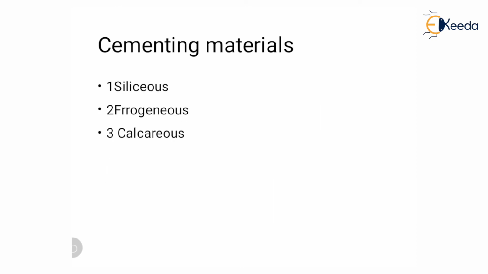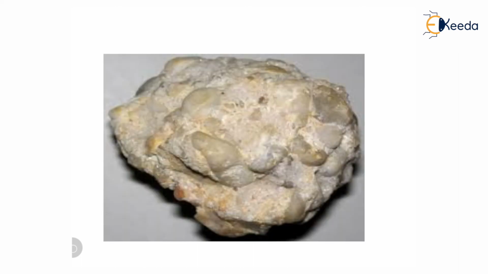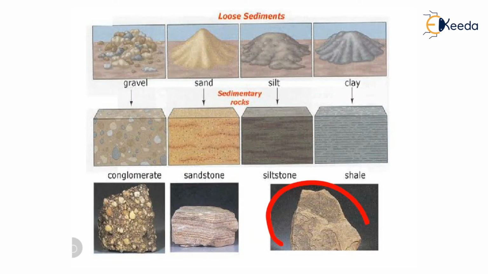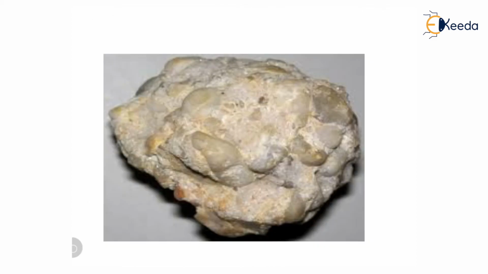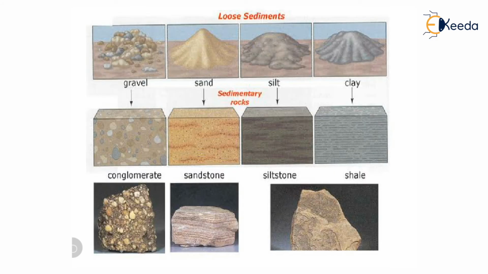Then the cementing material is siliceous, ferruginous or calcareous. See, this is the conglomerate, and it consists of calcareous cementing material. And see, this is the shale, which consists of ferruginous cementing material. And sometimes siliceous sandstone also contains siliceous cementing material. See here, gravel.